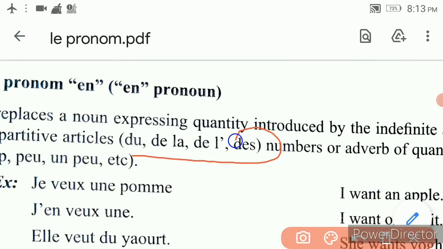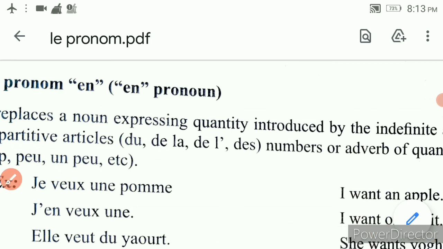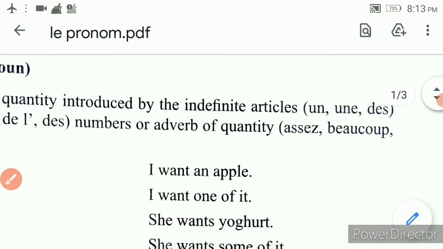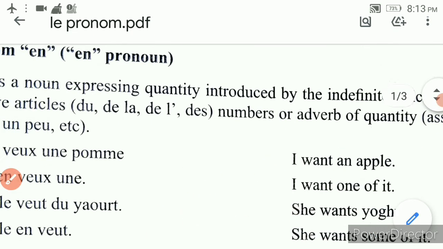Du, de la, de l' apostrophe. Here also des is there and one more is de. From this de only you are deriving du, de la, de l' apostrophe and des. Got it? So these two concepts are very, very important.